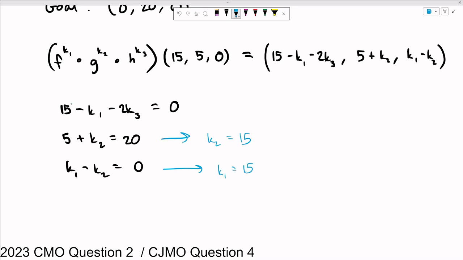Now over here, 15 minus k1 is 0. So negative 2k3 is equal to 0. And that gives us that k3 is equal to 0. So we shouldn't actually be running H at all. We should only be running F and G here. But that's not what we wanted to see, is it? Because we have gotten seemingly an actual solution for this. That could be a problem.